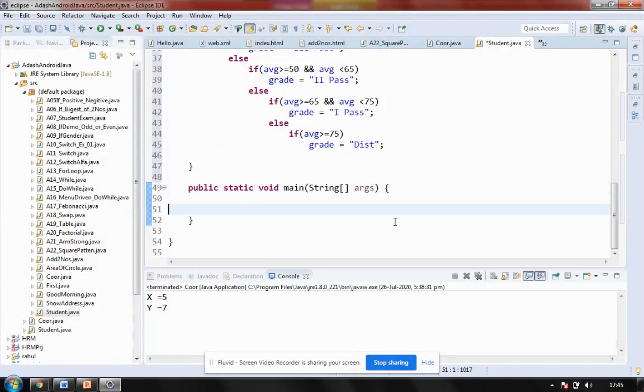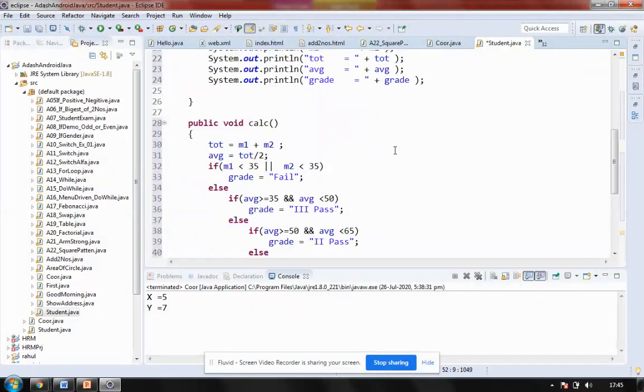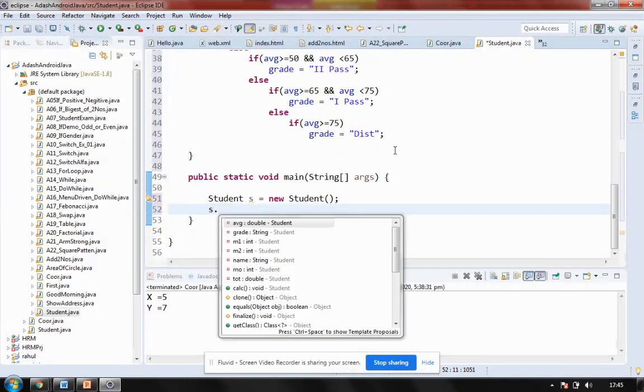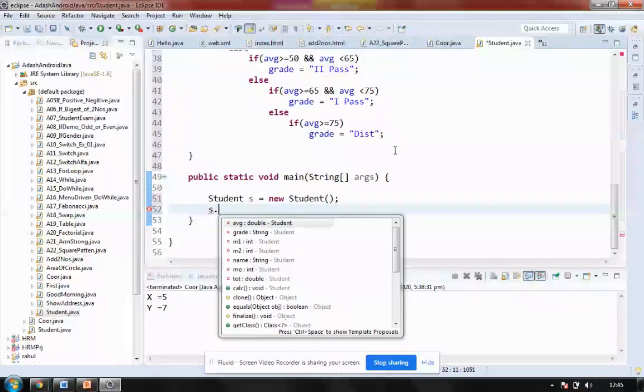And to display them all, how do we do it? Create an object of this. My class name is student. I created the object, and I call the constructor of this. Now we have to call the methods. The sequence of calling your methods is very important. First, I should call the method.